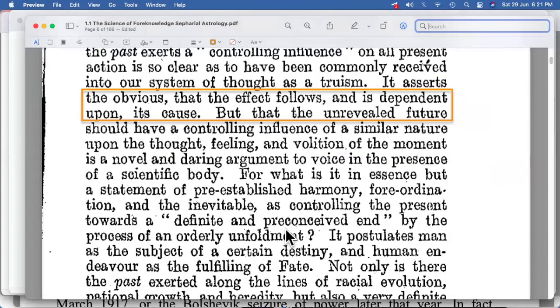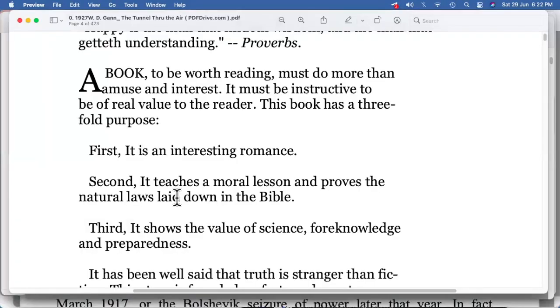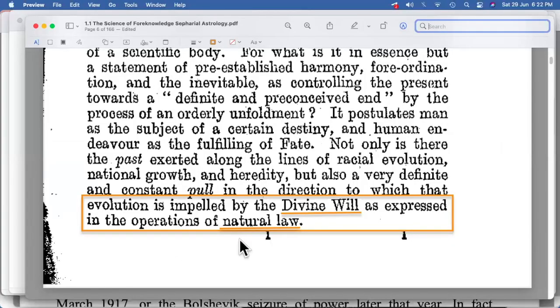As we go further, we see that evolution is impelled by the divine will as expressed in the operation of natural law. Now here we have something called natural law. Why are we discussing natural law? If you look at the second part, it teaches a moral lesson and proves the natural laws laid down in the Bible. Now here W. Gann has been talking about natural laws. The Science of Foreknowledge again talks about natural laws.